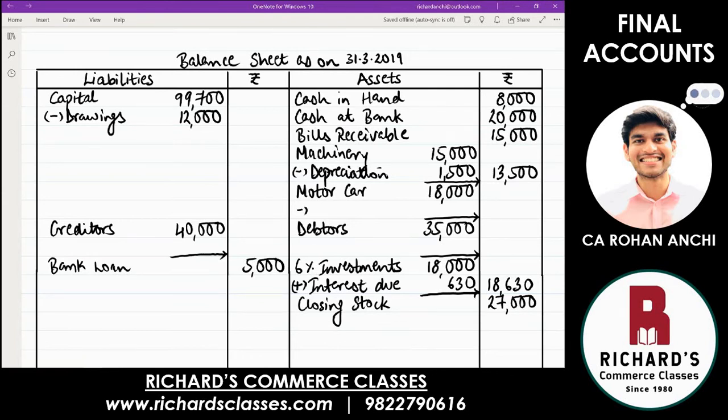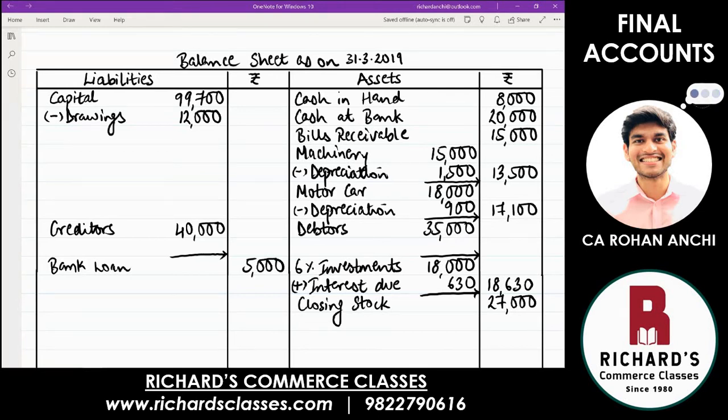Same thing to be done with motor car. There also write down minus depreciation. 5% of 18,000. How much? 900. Correct. How to do without the calculation? 18,000. 10% take first. That is 10 less. 1,800. But this is 5%. So take half. 900. Okay. Deduct and how much is in the outer column? 17,100.